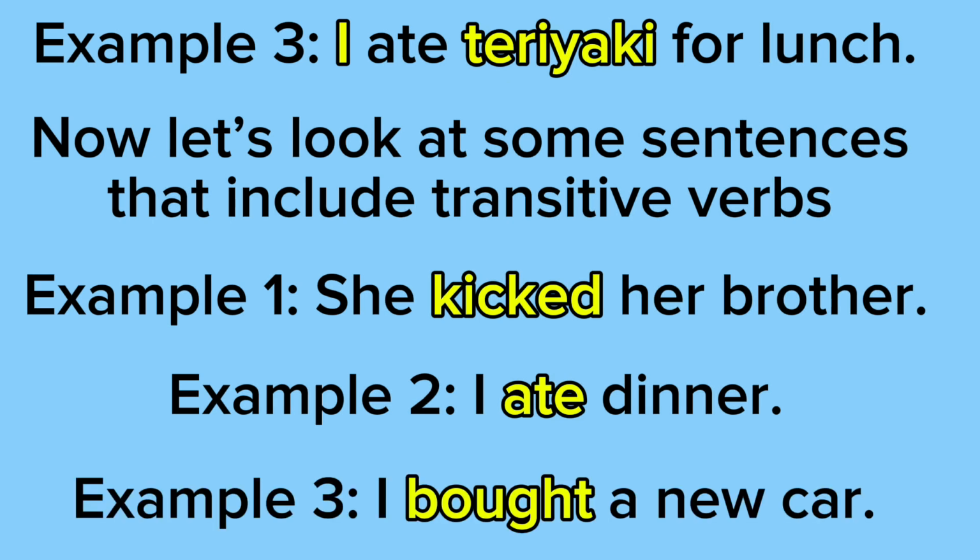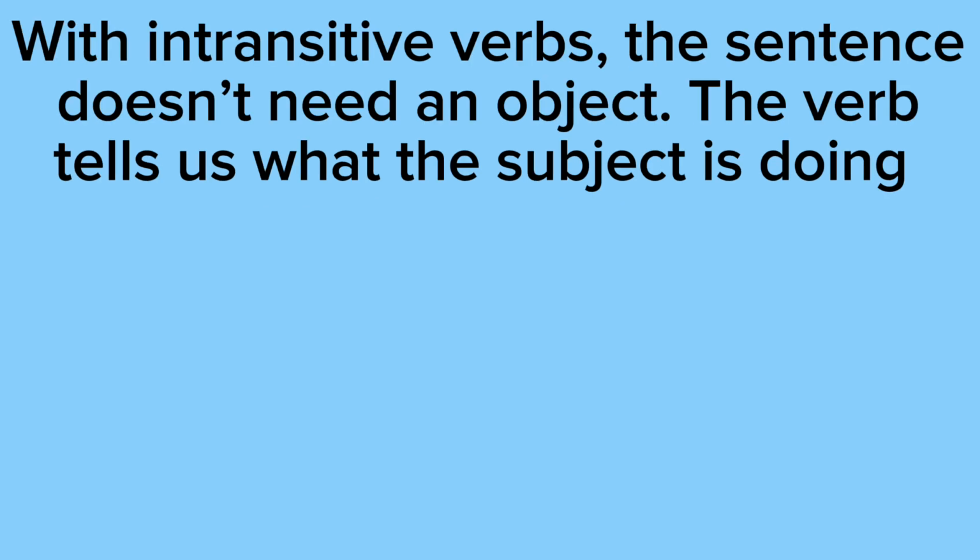Example 3 says I bought a new car. Remember with transitive verbs, there's a subject and an object. I'm the subject because I bought the car, and the object is the car because the car was bought. It received the action. Now with intransitive verbs, the sentence doesn't need an object. The verb tells us what the subject is doing, and just the subject.